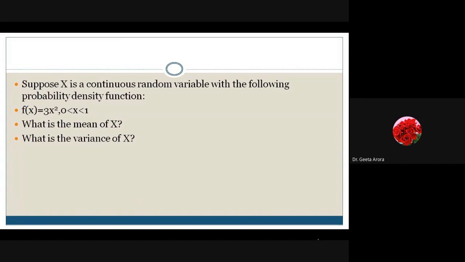It's 3 into integral x square fx dx. Sorry, x fx dx. X into fx is 3x square dx. So 3 stays outside, and I can add on x cube dx. X cube will give me x4 by 4, and the limit is from 0 to 1. Ma'am, mean is 3 by 4. Yeah, it's 3 by 4.